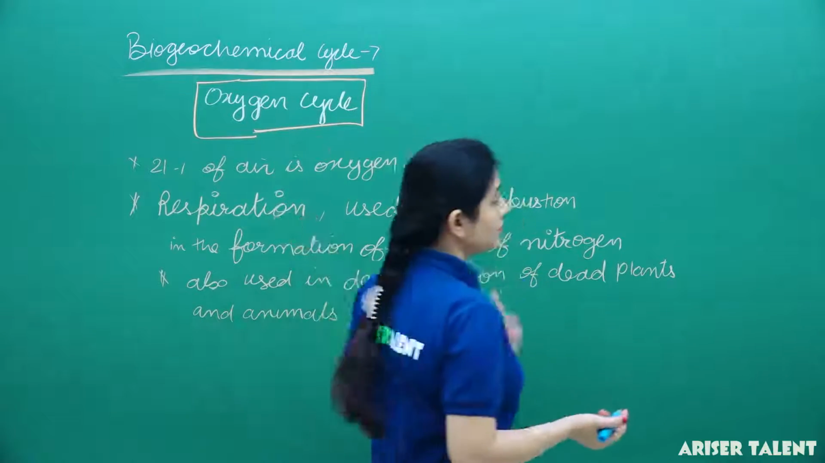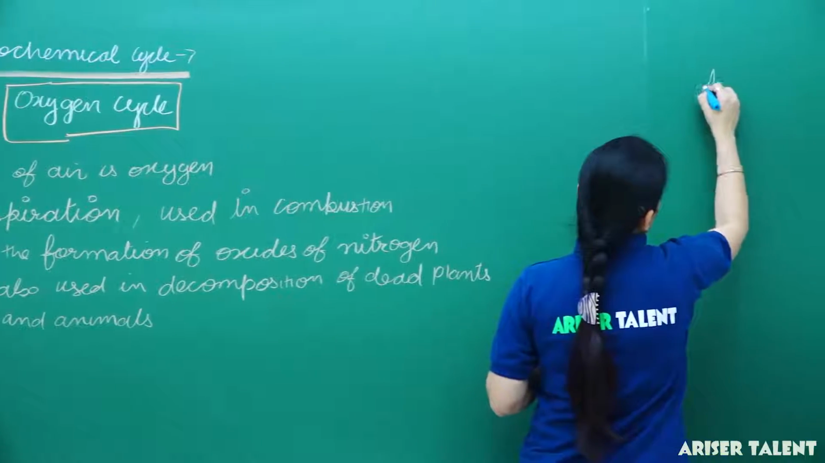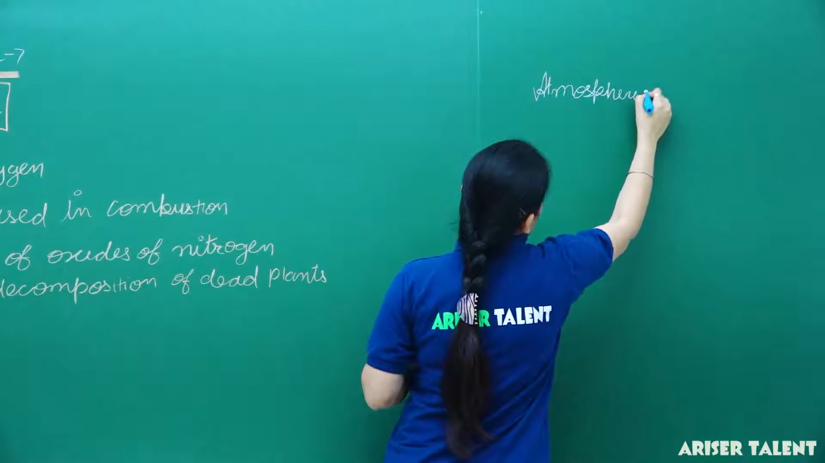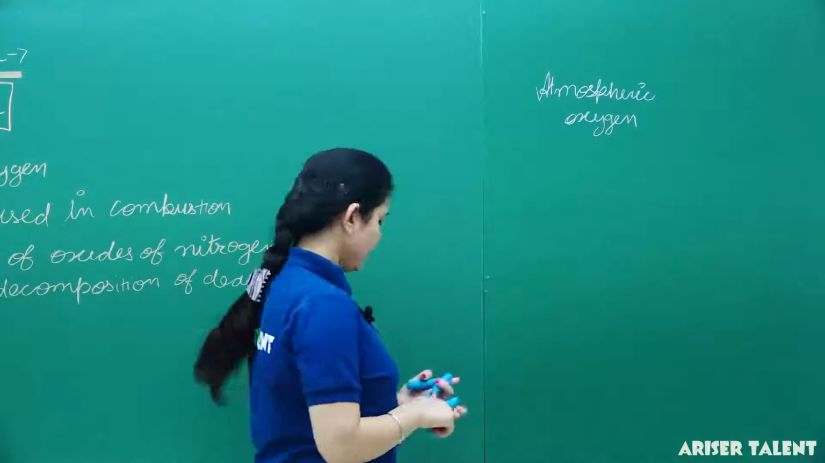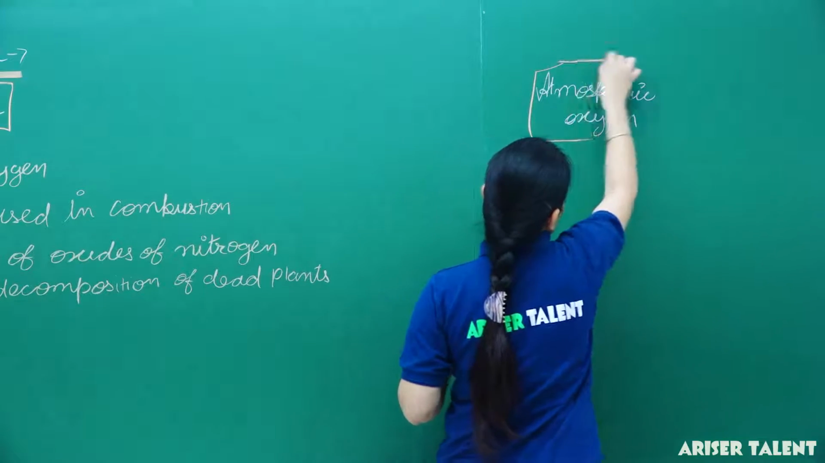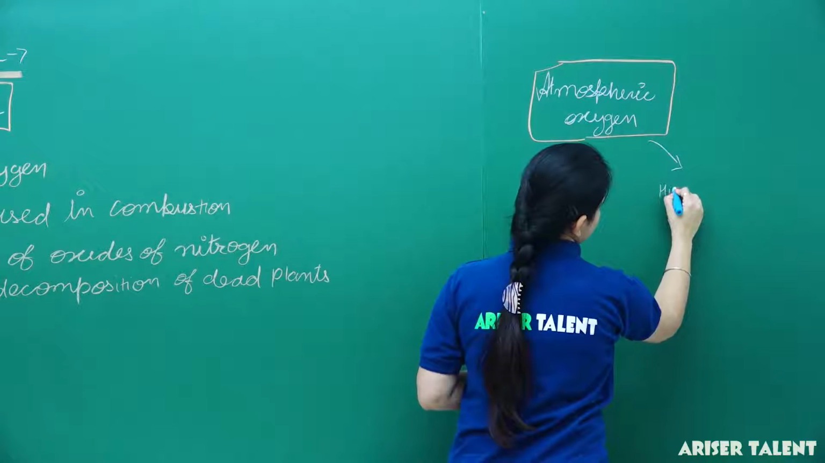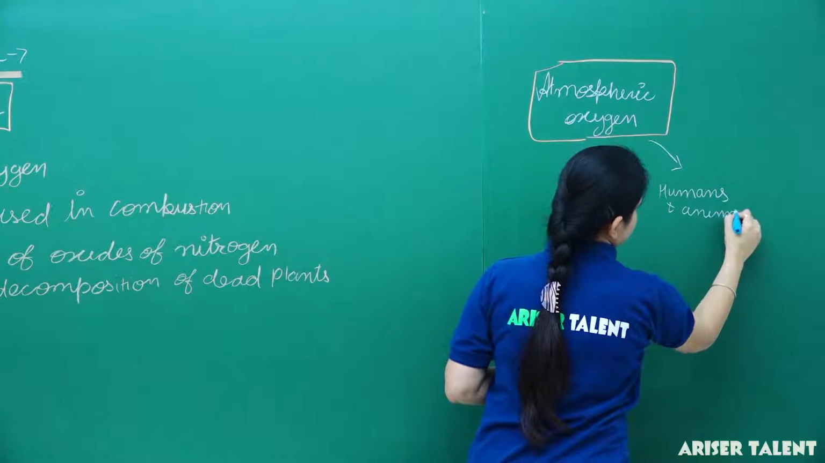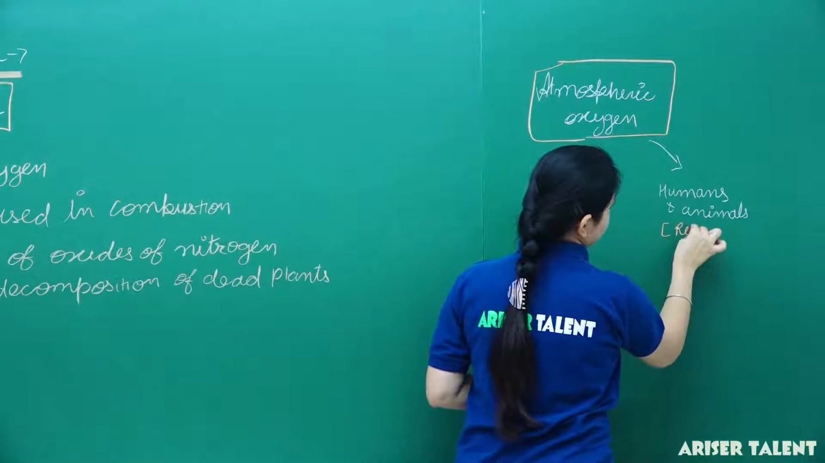Okay, so let's discuss about the oxygen cycle. As we all know, oxygen is present in the atmosphere, thus it is known as atmospheric oxygen. Okay, and this atmospheric oxygen is taken by humans and animals for the process of respiration.